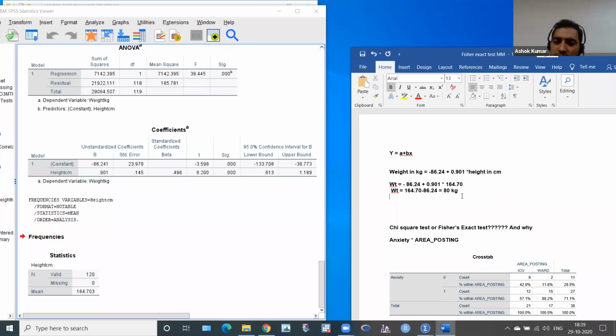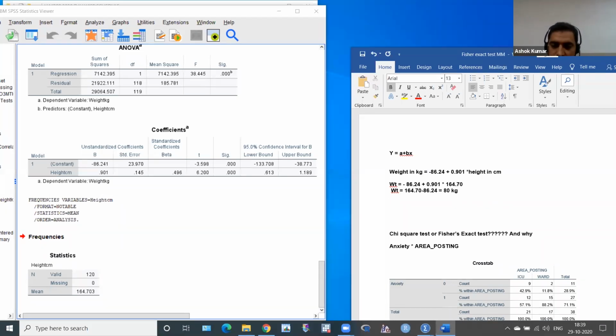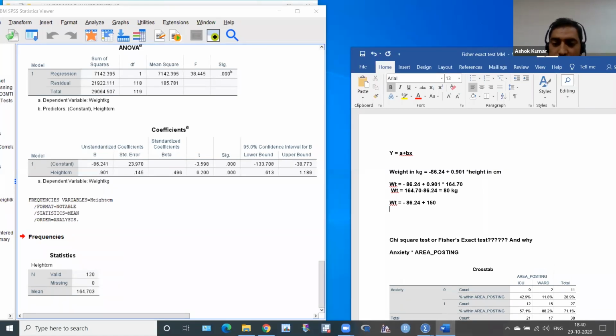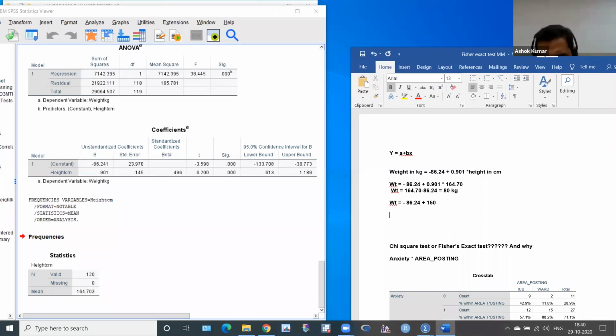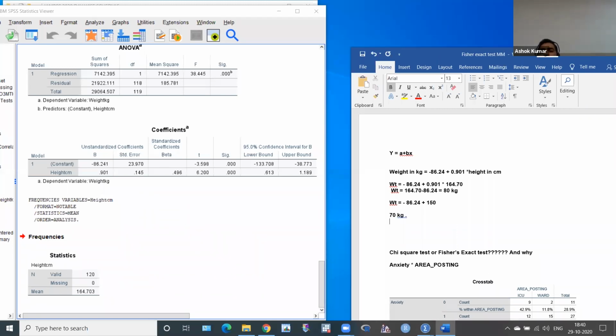Okay, suppose one patient has a height of around 150 centimeter. So what will be the weight? We can check it. Weight is equal to minus 86.24 plus 0.901, which is approximately 1, multiplied by 150 centimeter. What will be the weight of this patient? I want to check. So it's around 70 kg. Oh, very good. This is a usage of the regression equation.